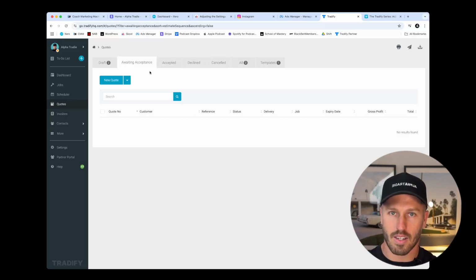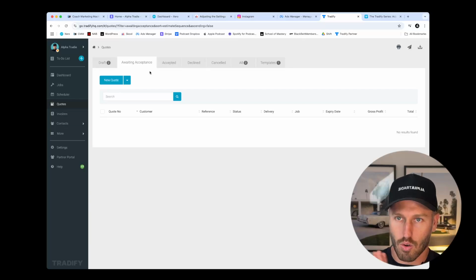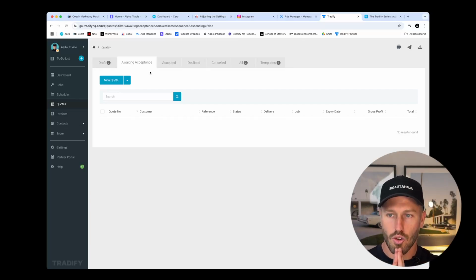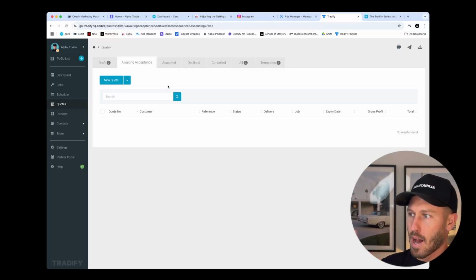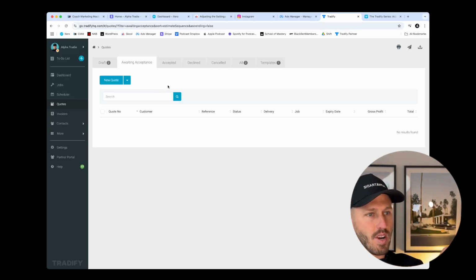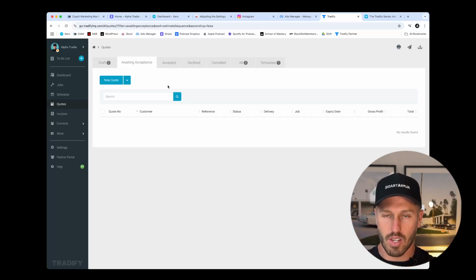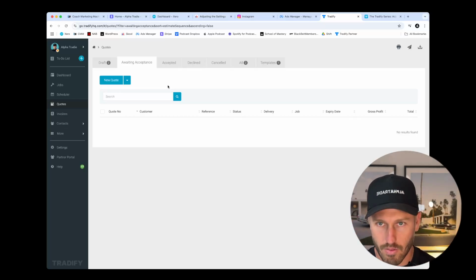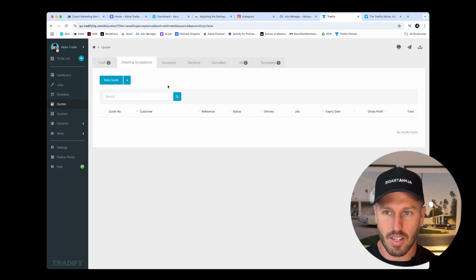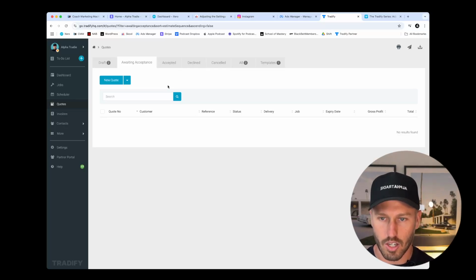Now, this is super handy, and something that Xero doesn't do, and the other platforms that you're quoting out of don't do, is that you will be able to have some KPIs. You'll be able to see how many quotes you have sent that are waiting acceptance versus how many quotes have been accepted or declined in the period. And the period being the month or the quarter or the year. It's really handy data for you to know to be able to not only record what's actually happened as far as invoices, but you'll be able to preempt what's coming up by the amount of quotes you've sent already versus the number of quotes you win on average. So it becomes a game about data as opposed to a game about luck and chance.